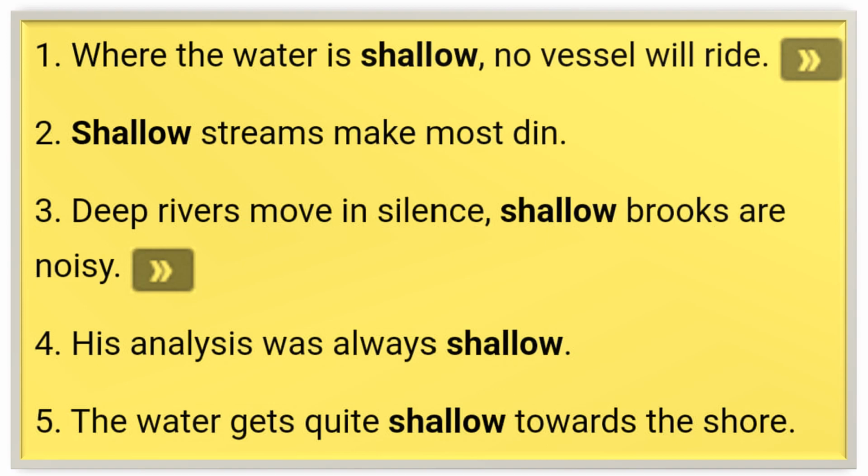Coming to the first example, where the water is shallow, no vessel will ride. Here what they are saying is that when the water is not deep enough, a boat will not be able to sail. Coming to the second example, shallow streams make most din. Here what they are saying is that the streams that are not deep enough will make the most noise. Coming to the third example, deep rivers move in silence. Shallow brooks are noisy, which means that the rivers which are deep will be silent, whereas the brooks which are not deep enough will make a lot of noise.